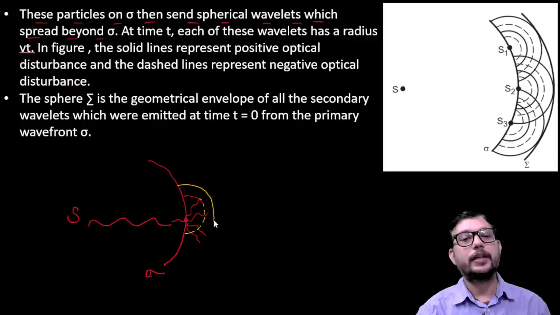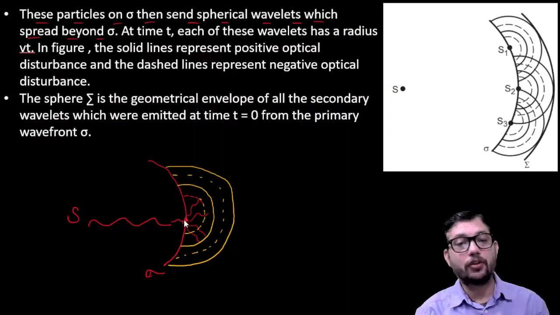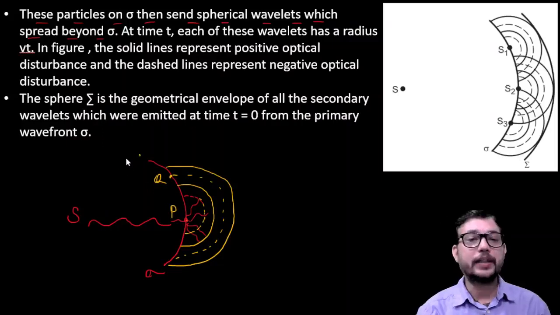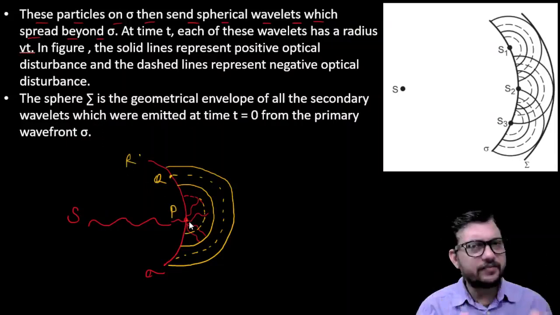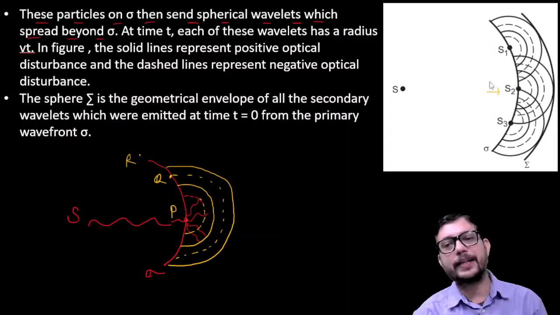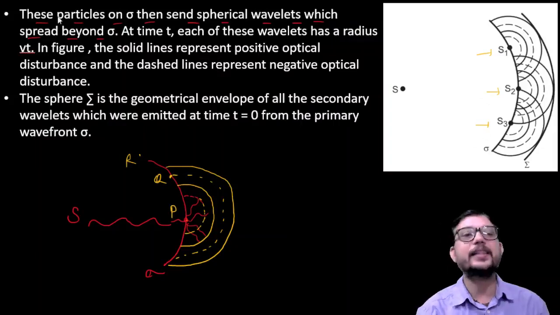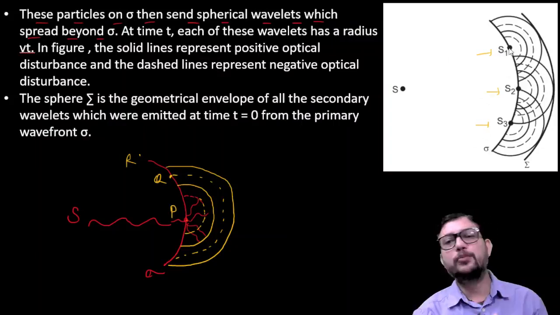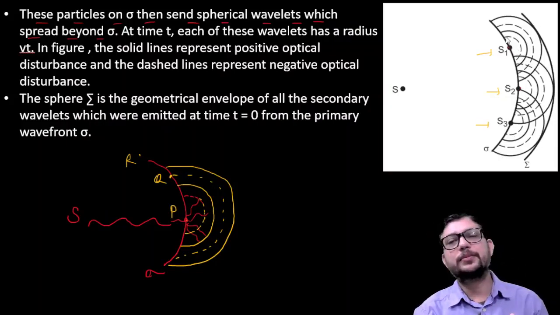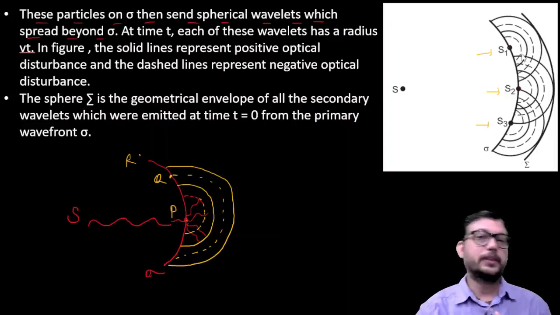This be your new wavefront, and this is for any general point P. Similarly, we have point Q on this surface, and point R on this surface. There are several points, here given as S2, S1, S3. Each and every point on the surface will behave like a new source, and that's why the disturbance arises in all possible directions.